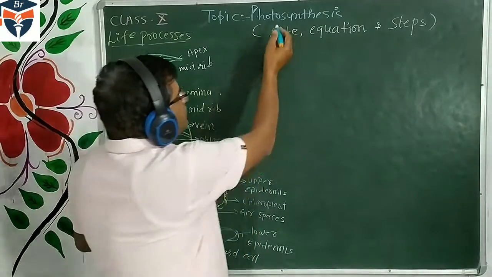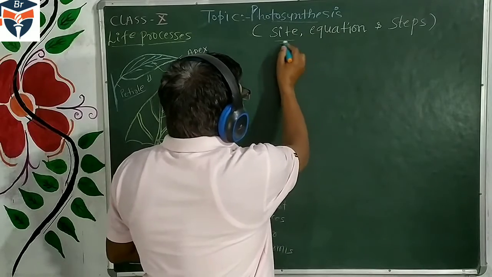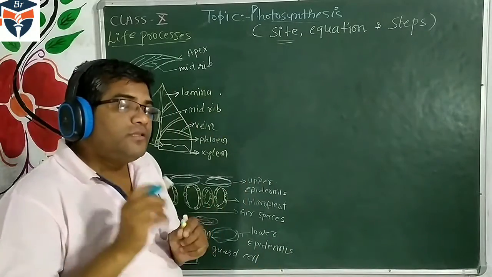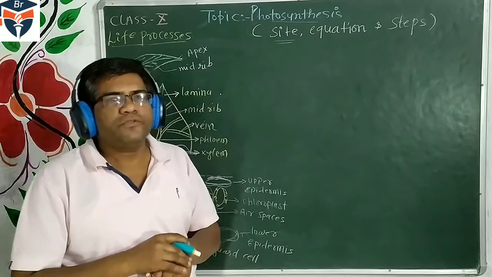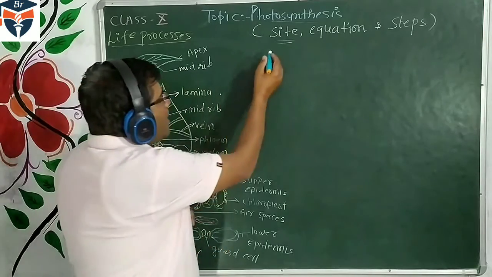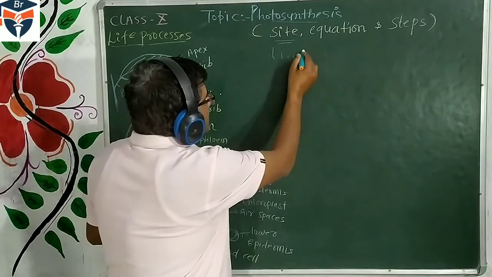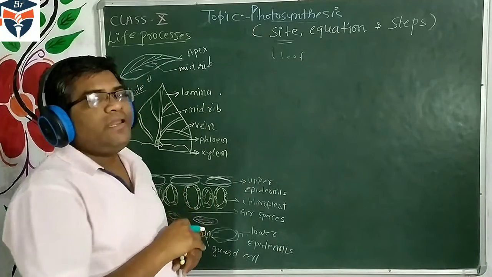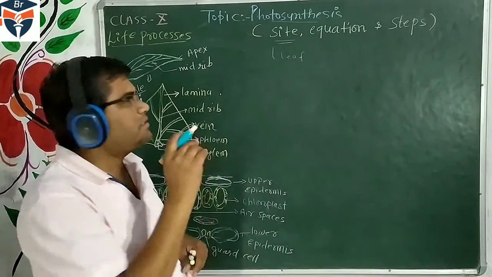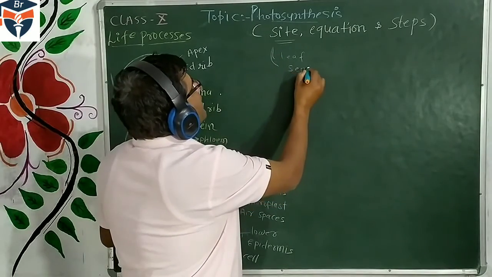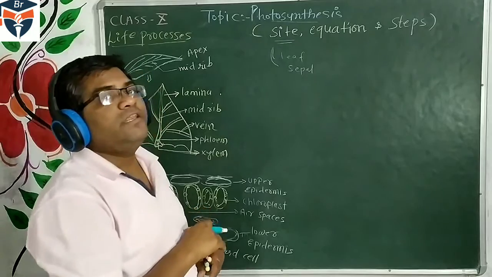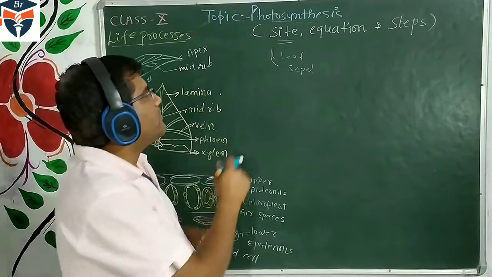Students, where does this photosynthesis occur? What is the site of photosynthesis? In which part of the plant does photosynthesis take place? One of the sites of the plant is the leaf, the green leaves present in the plant. As well as the sepals of the flower, which are also green in color, where photosynthesis takes place.